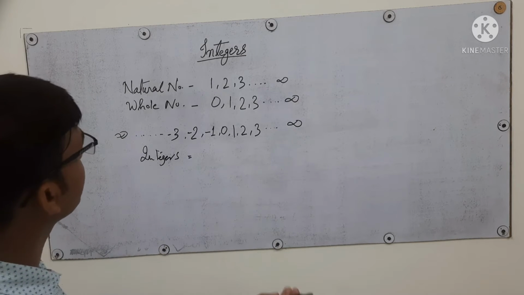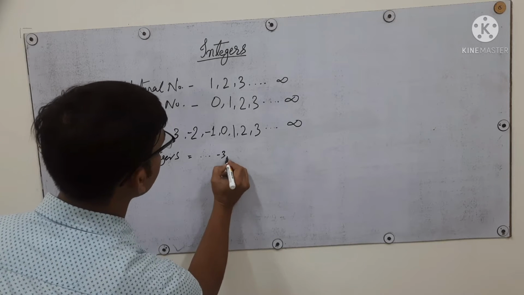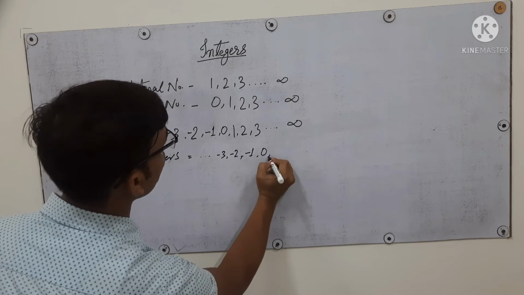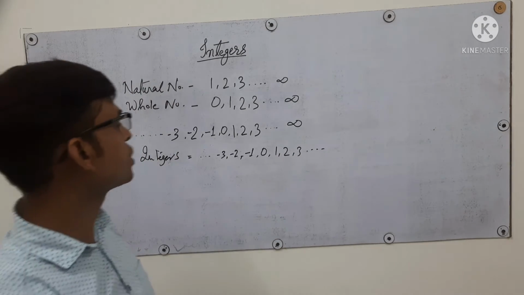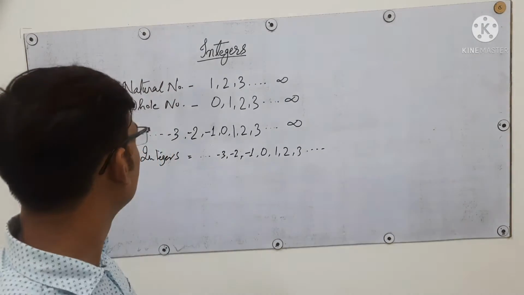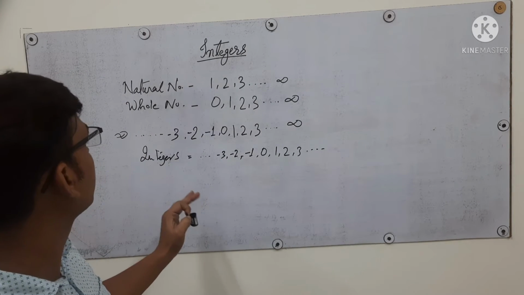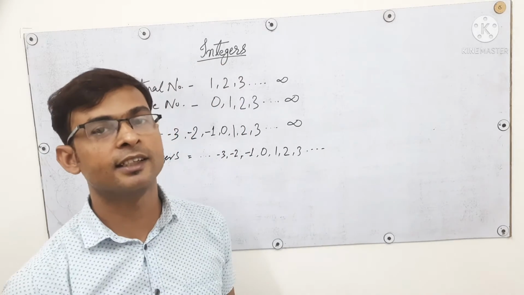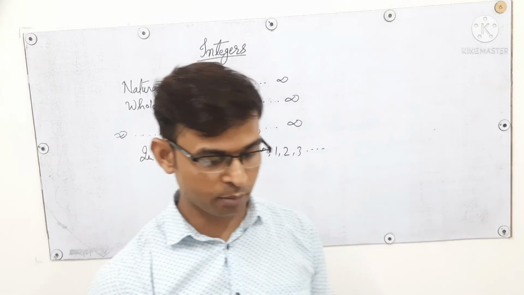We can write integers as ..., -3, -2, -1, 0, 1, 2, 3, ..., and there is no limit to these numbers either. So integers have both positive and negative numbers.